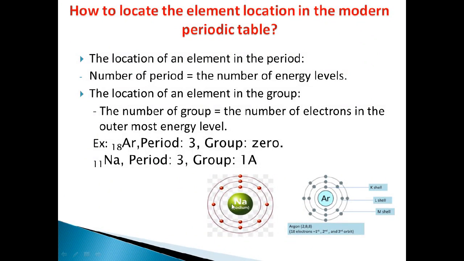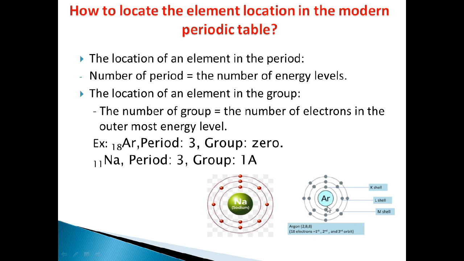First, we will arrange the electrons around the atom in the main energy levels, as we can observe in the following figure. For example, argon, which has 18 protons, or its atomic number is 18, and they are arranged in 3 energy levels, okay, as we have studied in the last stage or in prep 1.